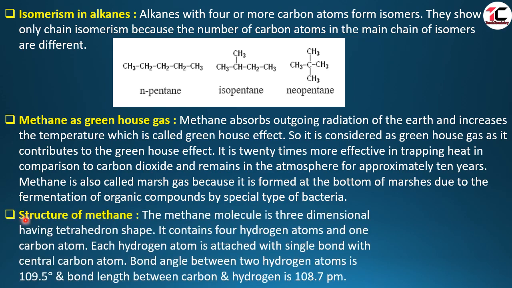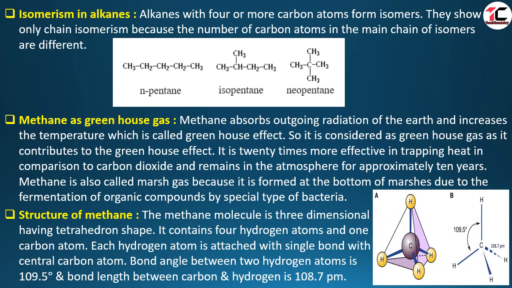Structure of methane. The methane molecule is three-dimensional, having a tetrahedral shape. It contains 4 hydrogen atoms and 1 carbon atom at the center. Each hydrogen atom is attached by a single bond with the central carbon atom. The bond angle between two hydrogen atoms is 109.5 degrees and the bond length between carbon and hydrogen is 108.7 picometer.